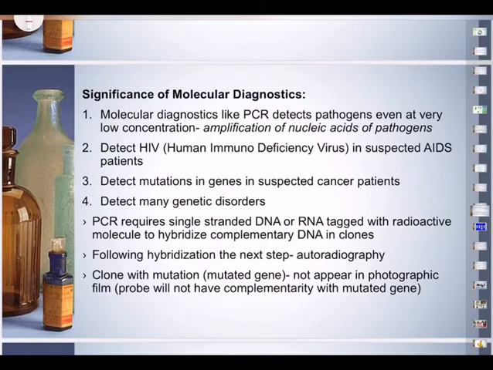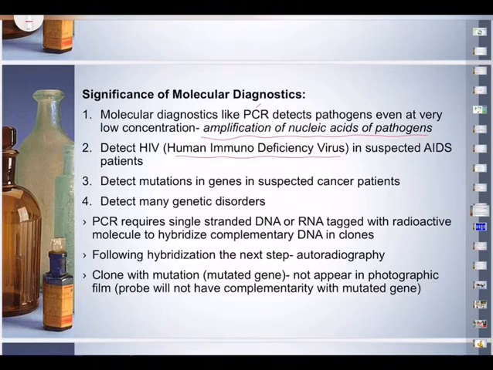However, a very low concentration of bacteria or virus, at a time when the symptoms of the disease are not yet visible, can be detected by amplification of their nucleic acid by PCR, polymerase chain reaction. So that is the main advantage of PCR: amplification of the nucleic acids of the pathogens when pathogens are very low in number, have not yet increased, and symptoms are not fully blown up. That is how PCR comes in handy.